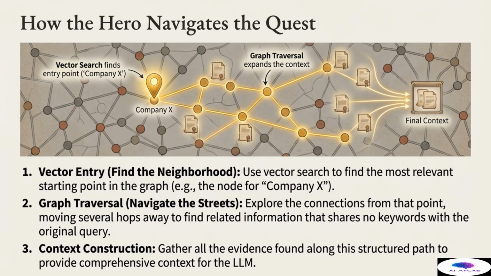Step 3 is context construction. Once the traversal is completed and all relevant nodes and their associated documents have been identified, the system gathers all the specific evidence, including the text snippets, visual charts, and table chunks found along this structured path. This highly curated, logically derived set of evidence provides the comprehensive, verifiable context necessary for the final large language model to generate a precise, accurate, and structurally sound answer.